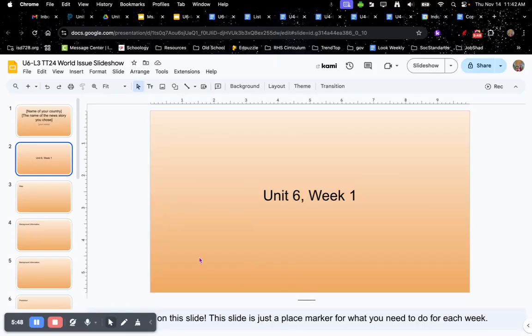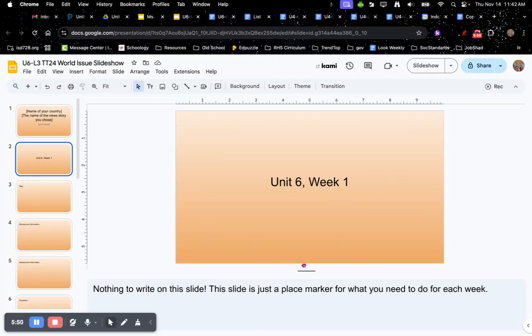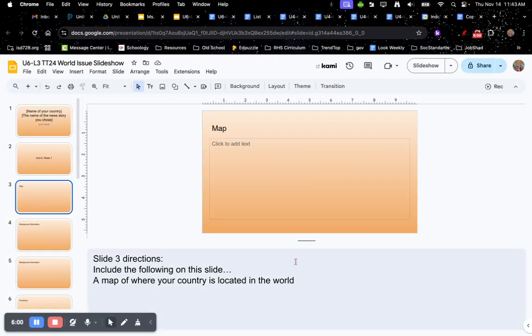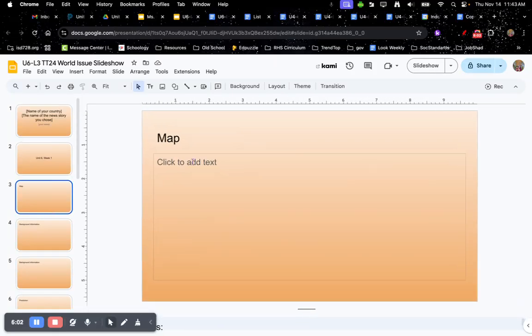Then you will see that on slide number 2, I have Unit 6, Week 1. I only have that slide in there just as a place marker for what you need to do for each week. So there's nothing you need to write for slide number 2. Slide number 3, you're going to see that it says map up here.